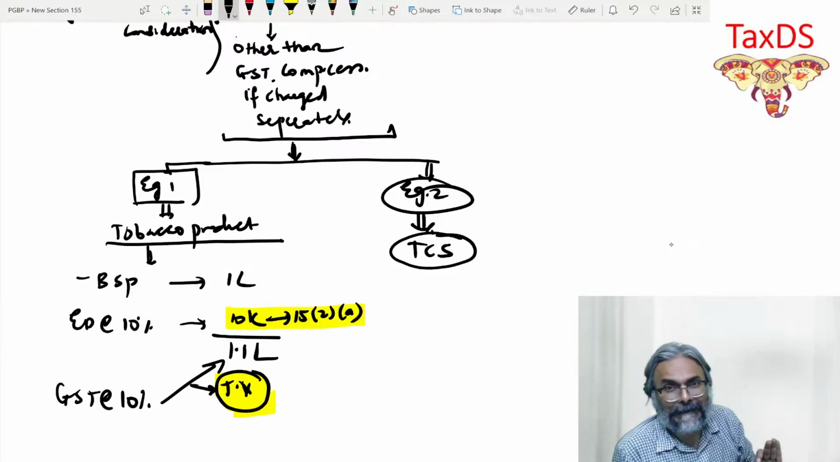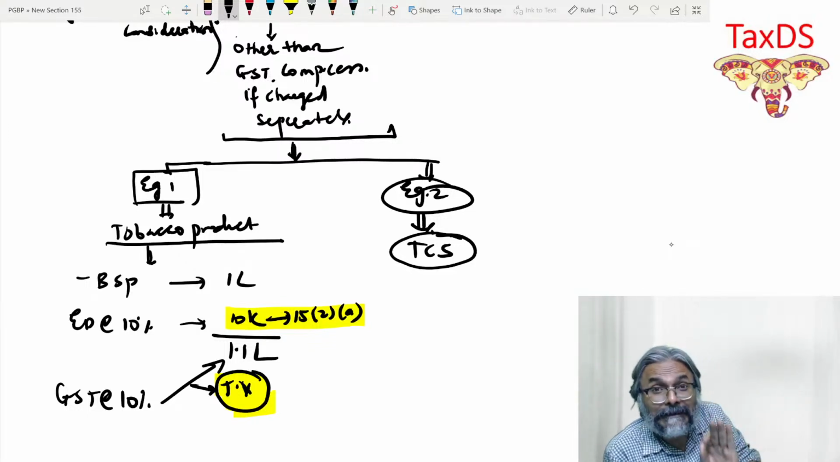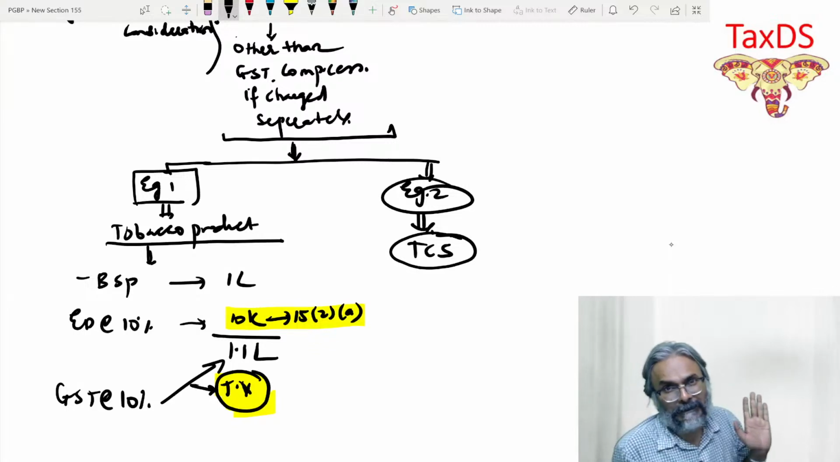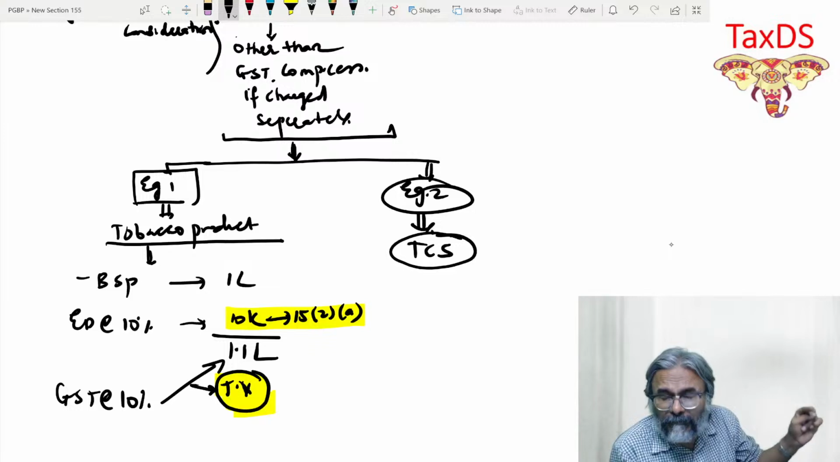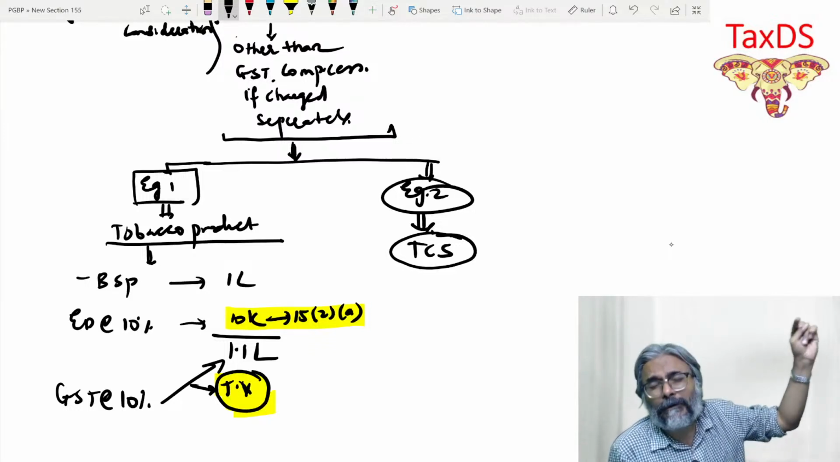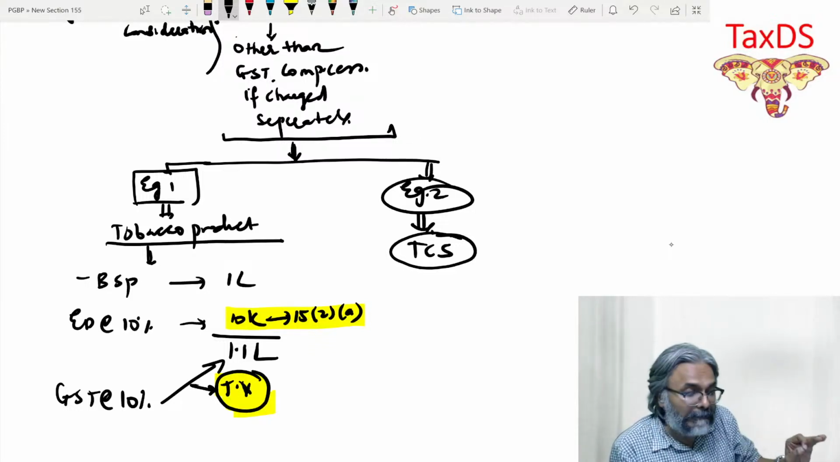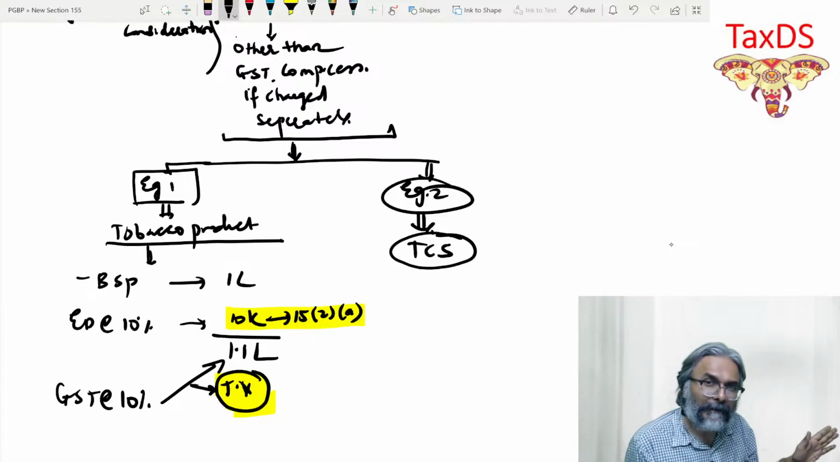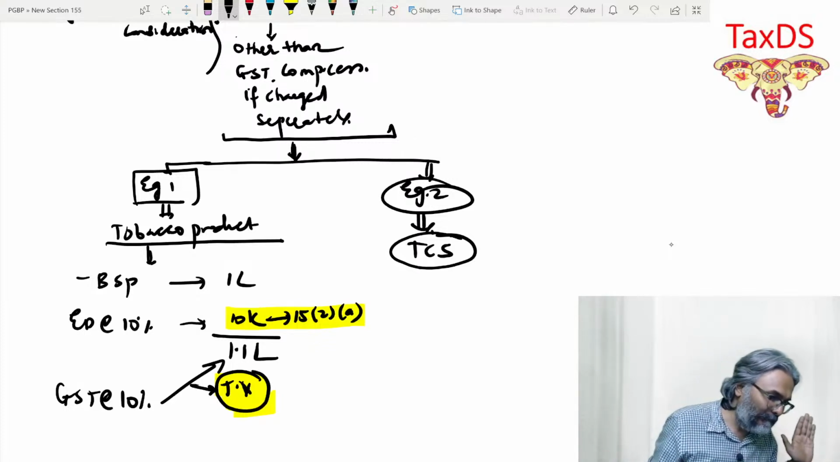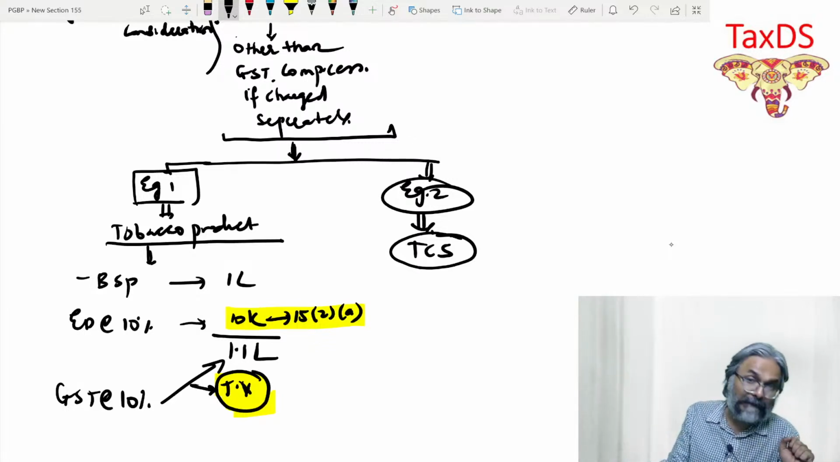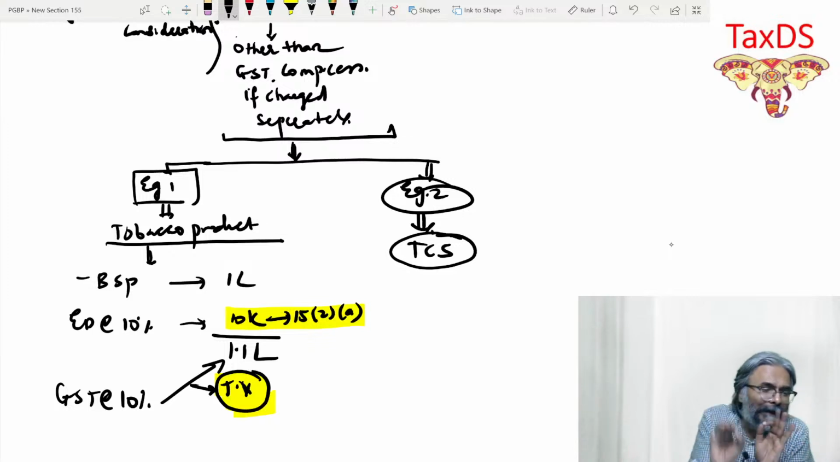On that, there is a CBIC circular for deciding if TCS is included or not. The answer is it will not be included. Every one of you is aware. Jyoti, isn't it? What is the reason why it should not be included?